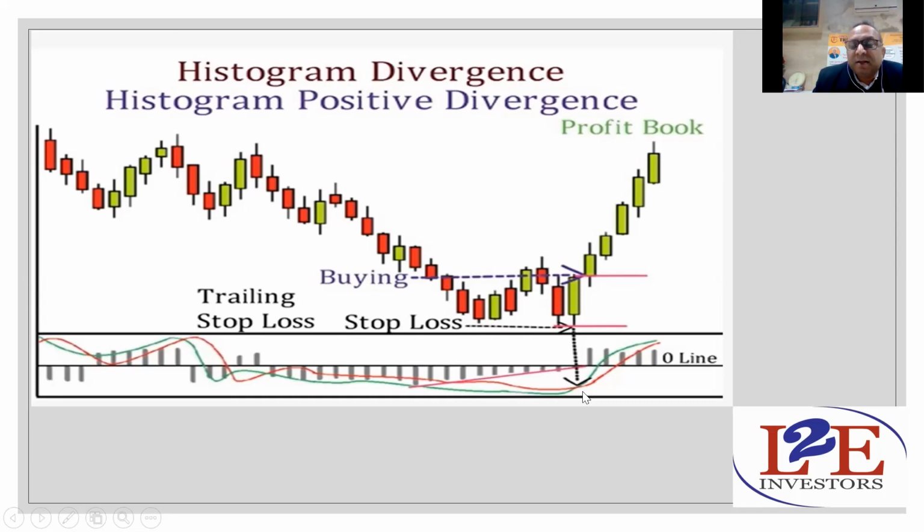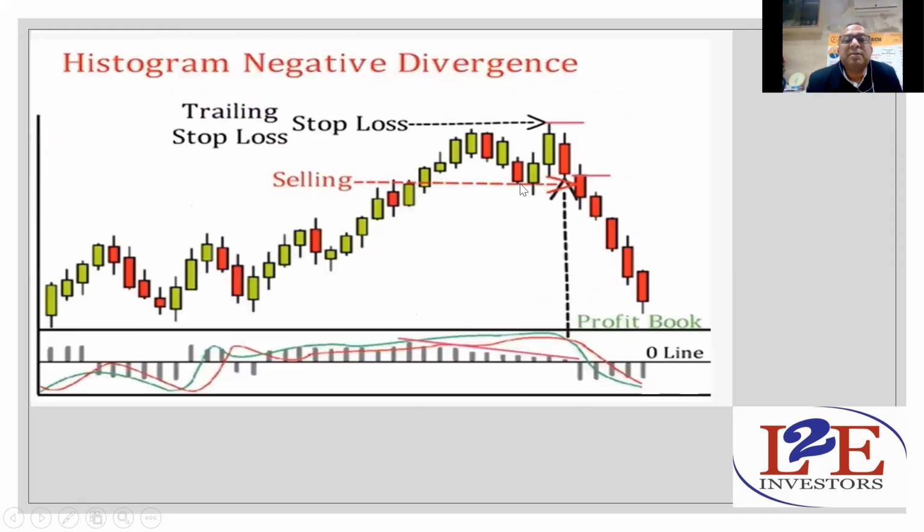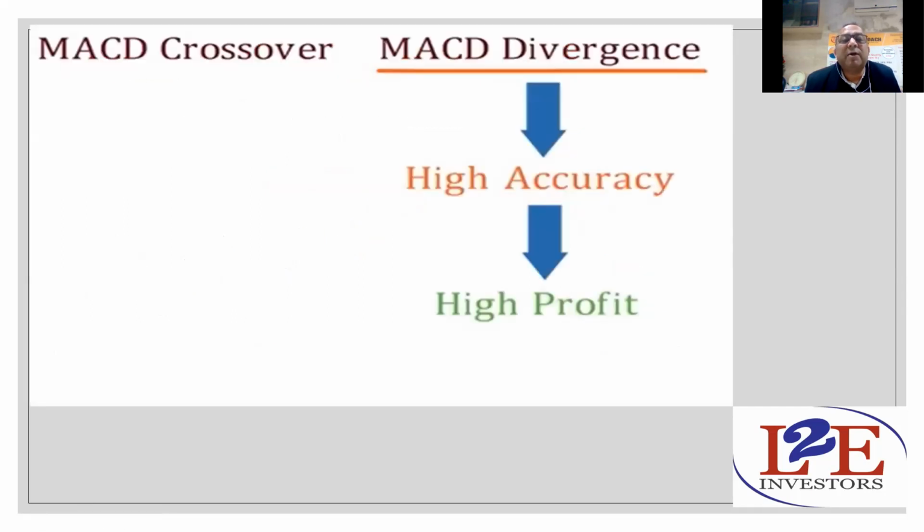And whenever there is a crossover of the green line, take a trade immediately. Do not wait for the zero line crossover and get a maximum profit out of that. So this is very, very important. Histogram positive divergence, and in a similar manner, the histogram negative divergence. What you'll find is the stock is moving upward, but this histogram volume kind of thing is giving you smaller bars. So this is a negative divergence. Whenever this cross signal is there, the red line is moving up and the green line is moving down, sell it immediately. Do not wait till the zero line. And what will happen? You get a maximum profit out of the sell. So this is how histogram negative and positive divergence works.